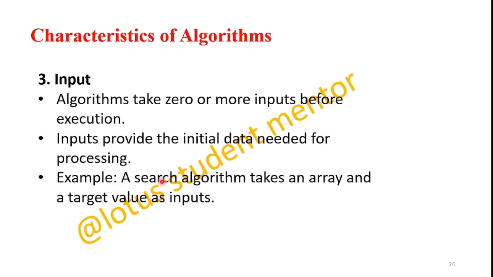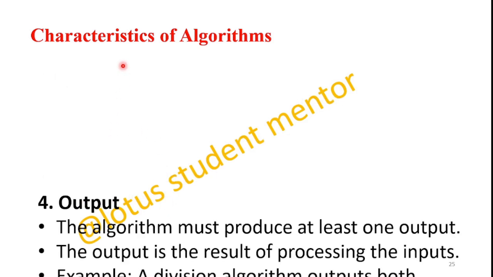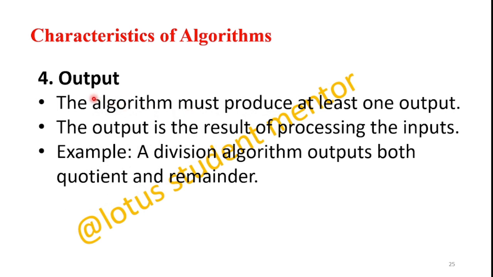Now what is the example? A search algorithm takes an array and a target value as inputs. In a multiplication algorithm, the output is one, and two input parameters are required. Coming to the next characteristic, output: an algorithm must produce at least one output. If it produces zero output, it is not an algorithm at all. Output is the result of processing inputs.